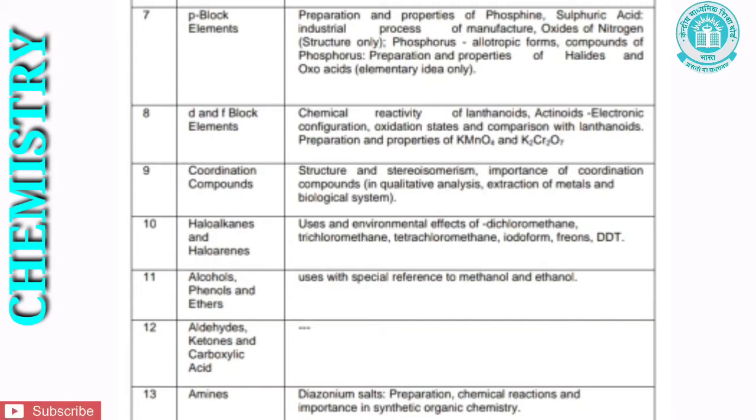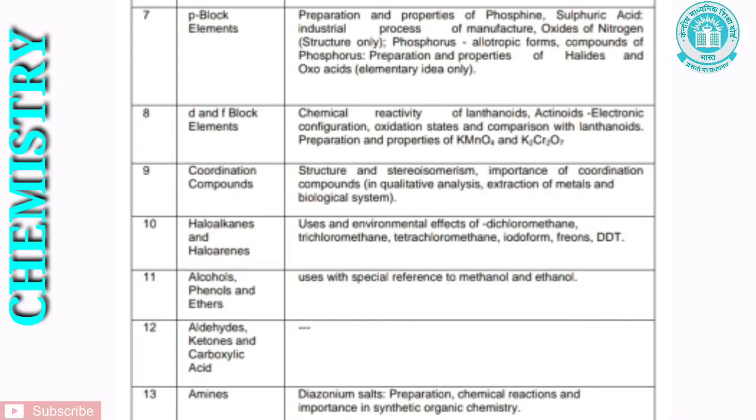Let us see the next chapter, that is d and f block elements. Under this chapter, chemical reactivity of lanthanoids, actinoids, electronic configuration, oxidation state and comparison with lanthanoids, preparation and properties of KMnO4 and K2Cr2O7. Let us see the next chapter, that is coordination compounds. Structure and stereoisomerism, importance of coordination compounds in qualitative analysis, extraction of metals and biological systems.